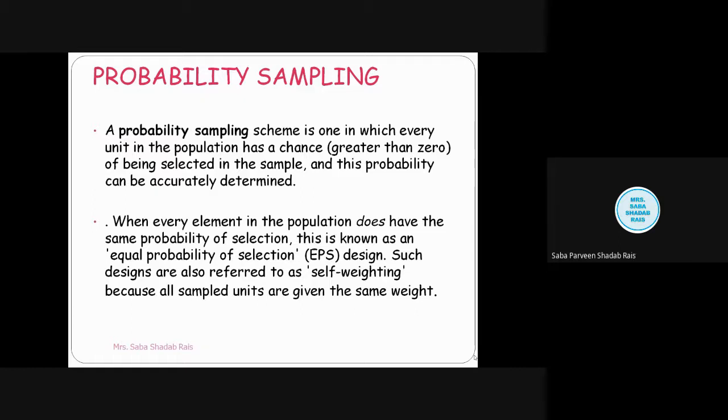That means everyone has an equal chance to get selected. That's why this sampling scheme is also called the equal probability of selection design. Such designs are also referred to as self-weighting because all sample units have the same weight. It is not considered that so-and-so will not be selected; everyone will have the same. Here, weight means weightage, that every population is considered homogeneous.